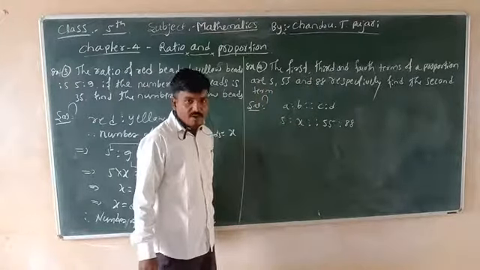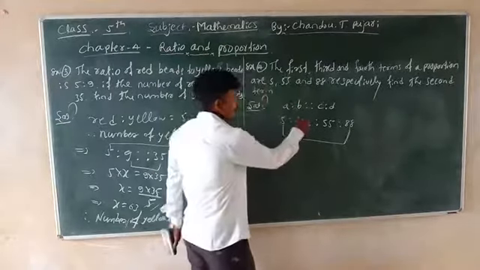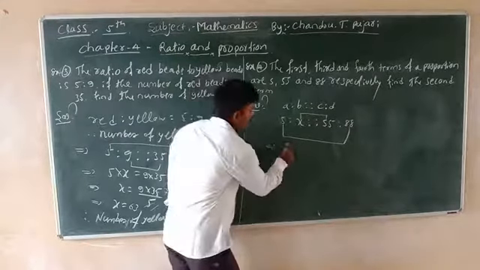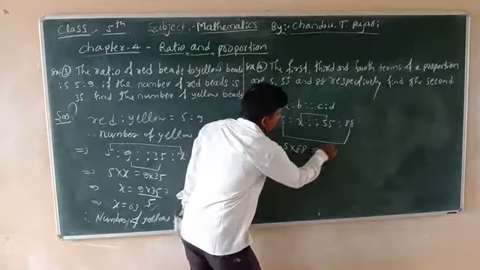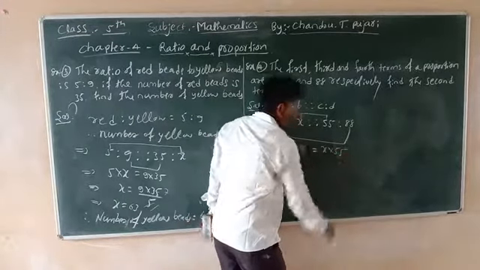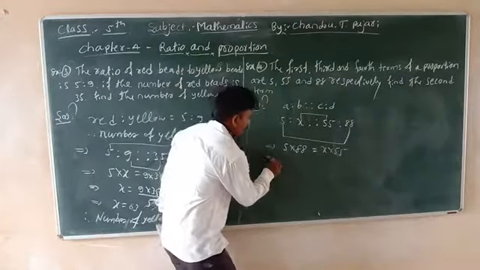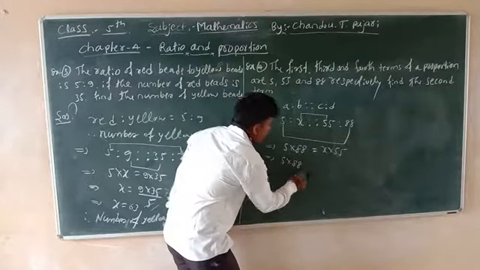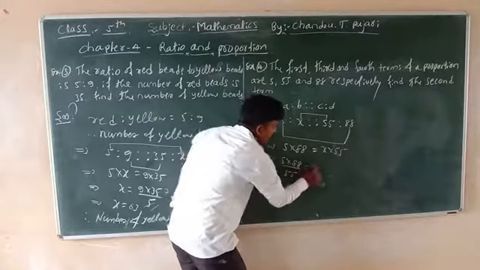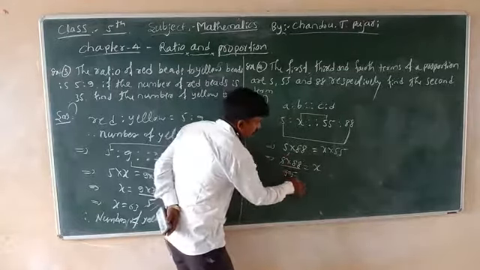Again, in your proportion, the product of extremes is equal to the product of means. Therefore solution: product of extremes is 5 into 88, is equal to the product of means, x into 55. Next, simplification. If you want the x value, 5 into 88 divided by 55 is equal to x. 5 ones are 5, 5 11s are 55.